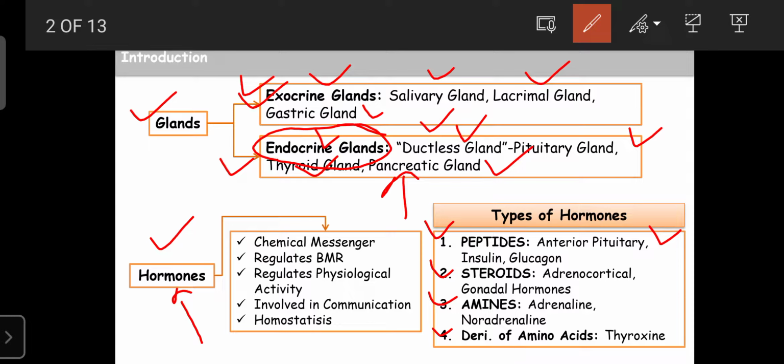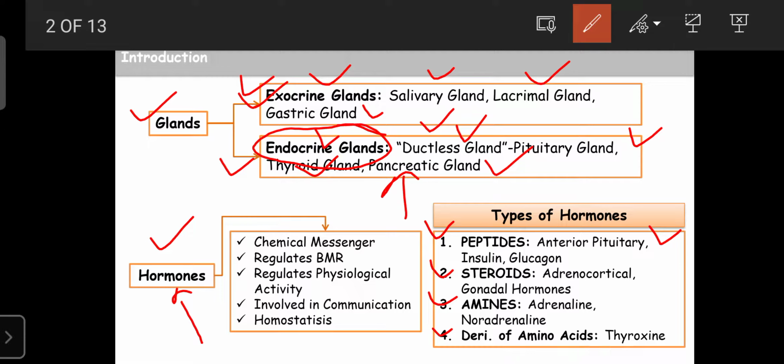The next one is the steroid hormones. These hormones are mainly synthesized from cholesterol, and cholesterol is a steroid moiety. So whatever hormones in our body are synthesized with the help of cholesterol, such hormones are known as steroid hormones or steroidal hormones.